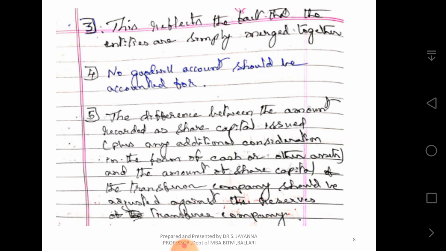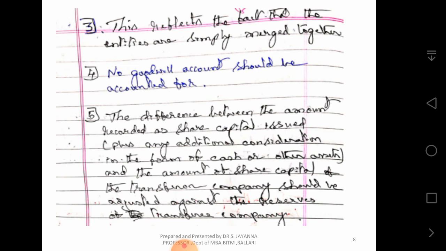The difference between the amount recorded as share capital issued plus any additional consideration in the form of cash or other assets, and the amount of share capital of the transferor company, should be adjusted against the reserves of the transferee company. I repeat, the difference between the amount recorded as share capital issued and the amount of share capital of the transferor company should be adjusted against the reserves of the transferee company. Now we shall come to the entries. Entries in the case of pooling of interest method in the books of the transferee company, that is the purchasing company.